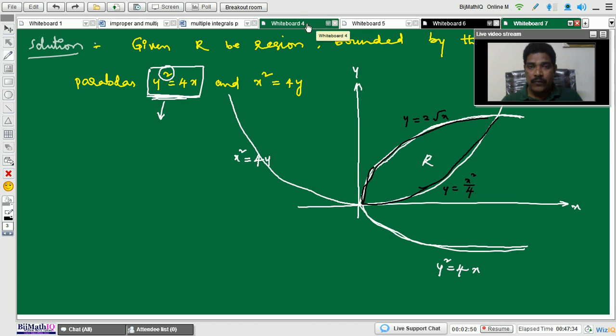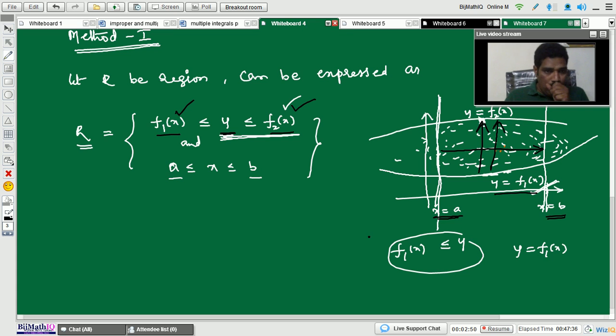So go back to board number 4, please. Here in the method, R be the region can be expressed as f1 of x less than or equal to y less than or equal to f2 of x. Here f1 of x in the diagram is the lower curve, y equals f1 of x, and f2 of x is the upper curve.